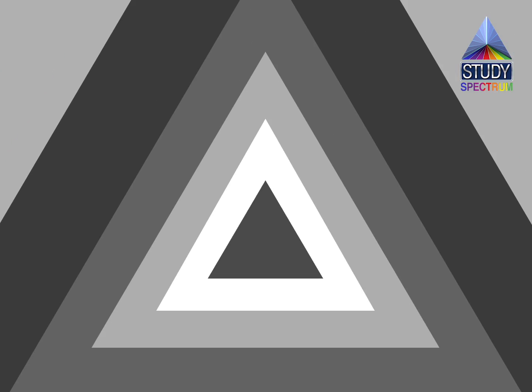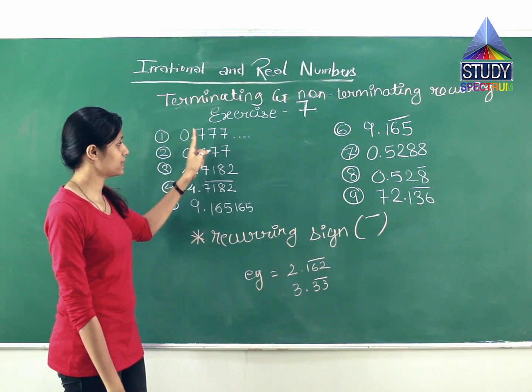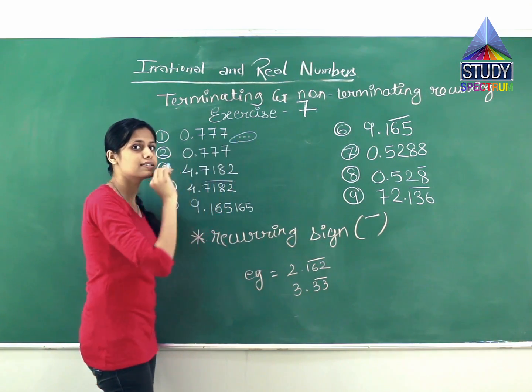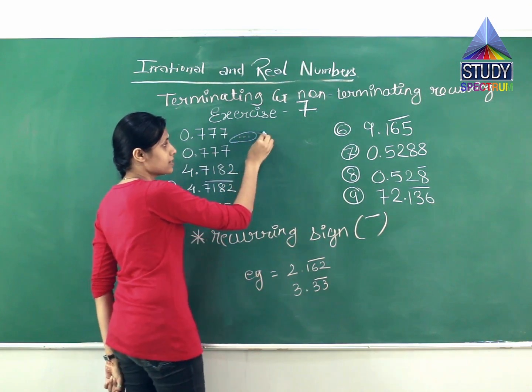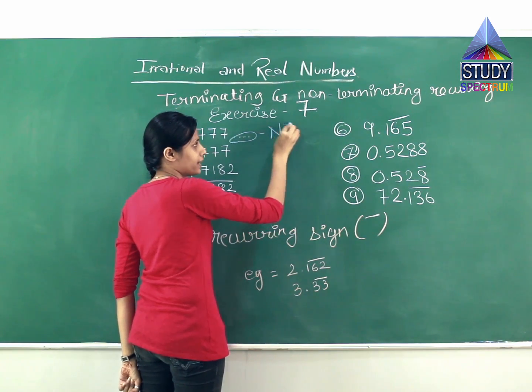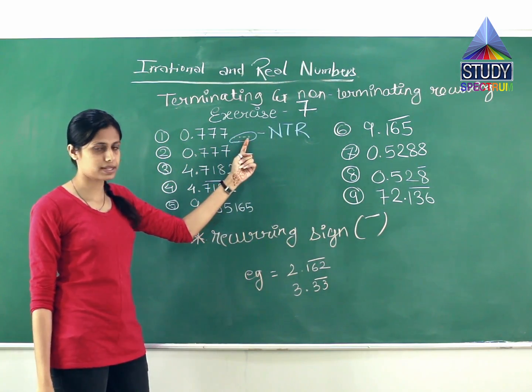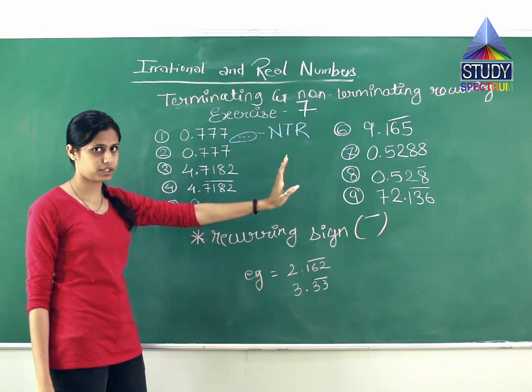So, this first question, number 1, which is 0.777, as you can see. You can see the bar over here, which means it is recurring. So what is this? This is non-terminating recurring, because the bar represents that 7 is going on till infinity.